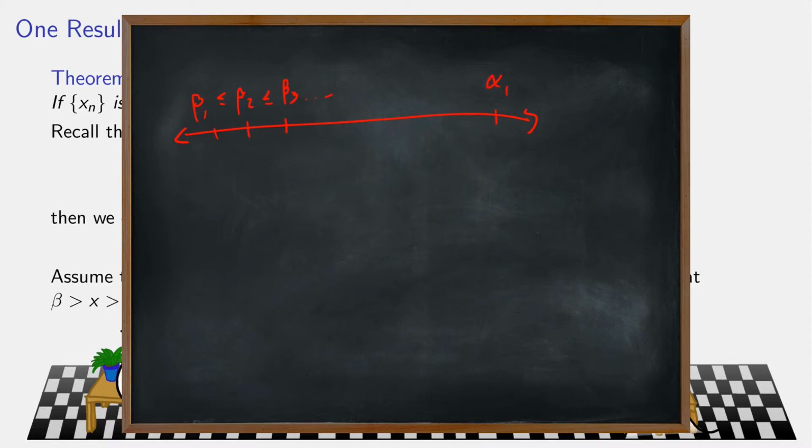And similarly, alpha 1 bigger than or equal to alpha 2, bigger than or equal to, and so forth. But somehow, this is going to end up at beta, and this is going to end up with an infimum of alpha, and I'm just picking some x that is in between. So here's where we assume to the contrary that beta is bigger than alpha, and we pick an x in between.